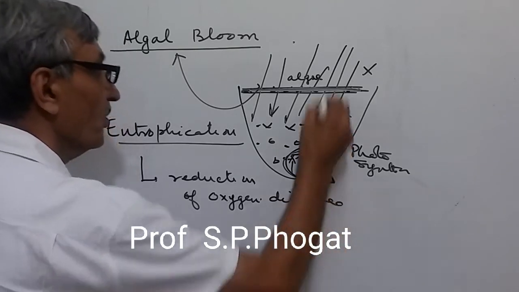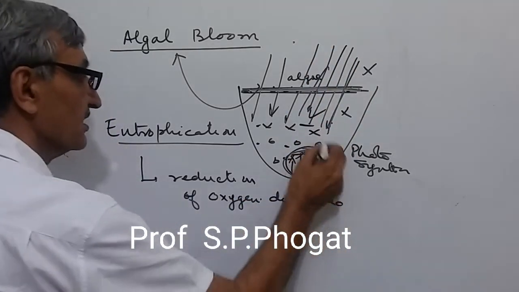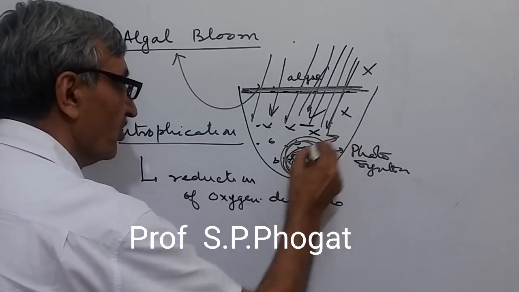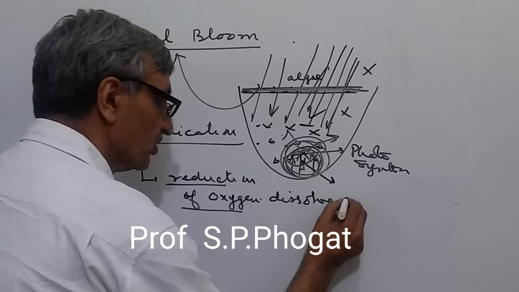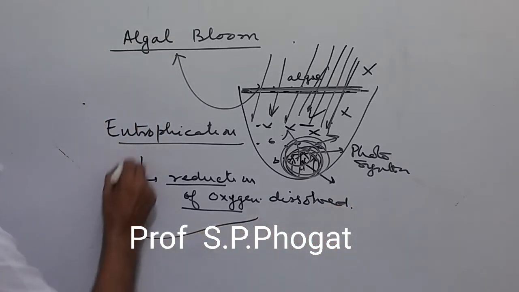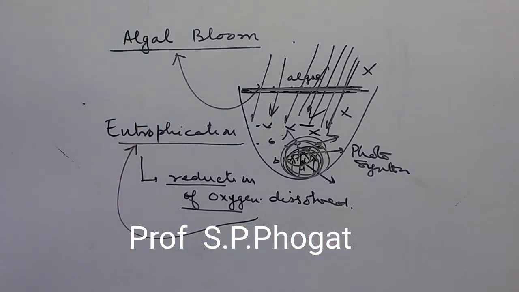Since there is no photosynthesis, there is no release of oxygen in water, so this reduction of oxygen comes through, and that process is also called eutrophication.